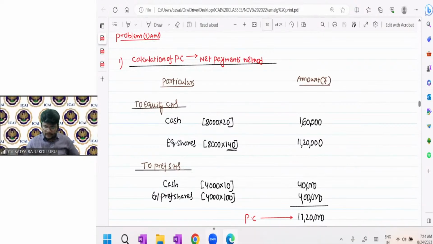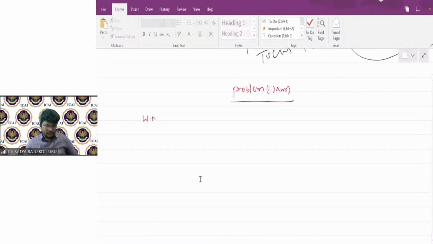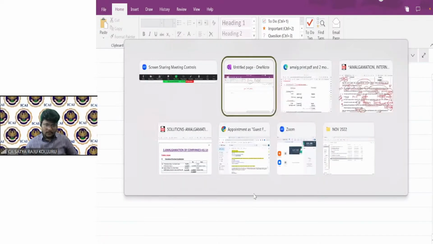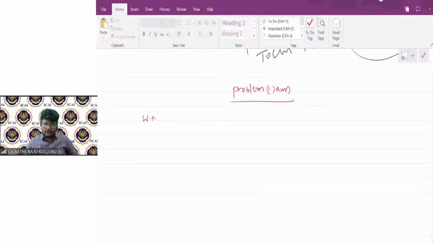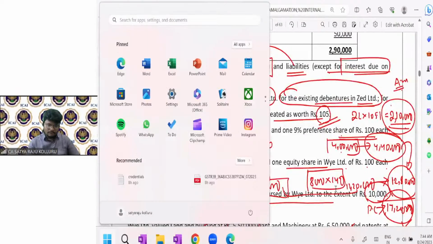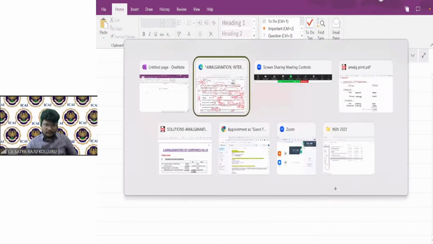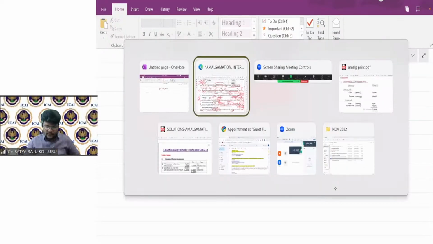Just give me a moment, guys. That OneNote was closed. Yeah, now it's working properly.